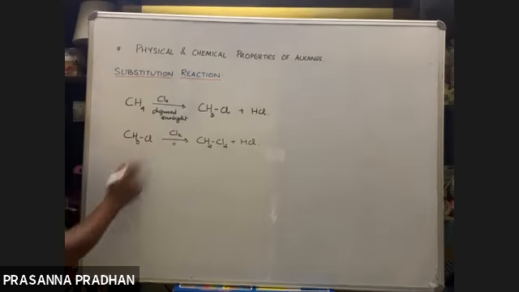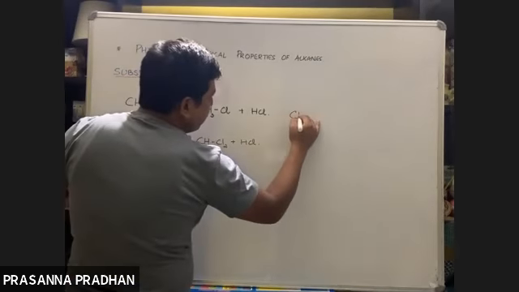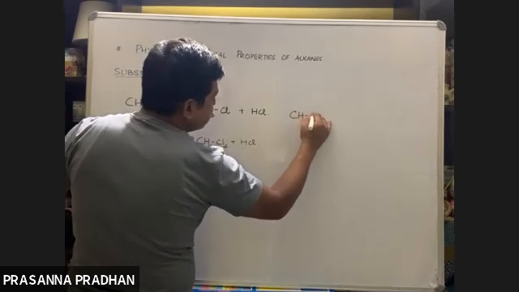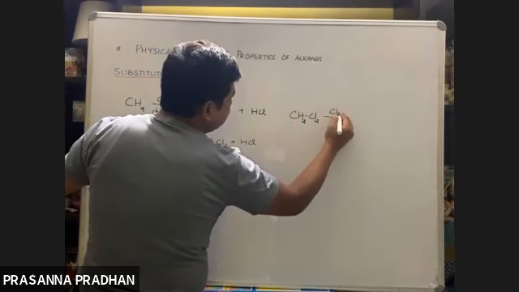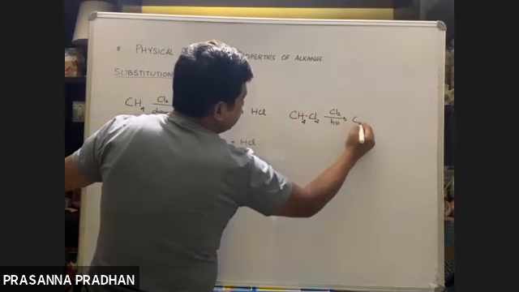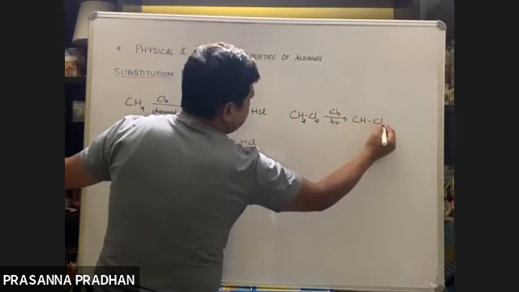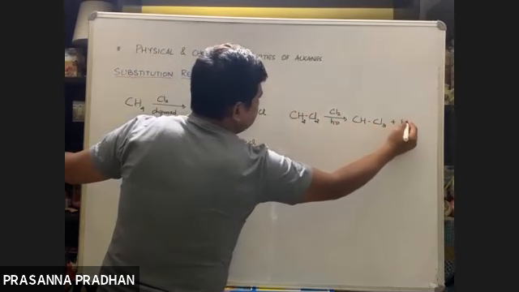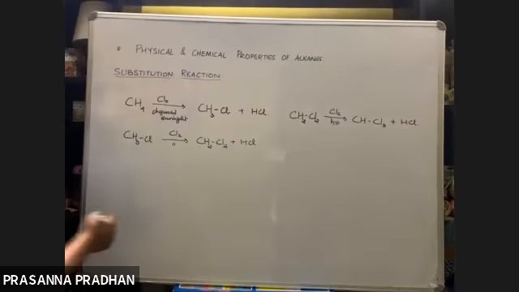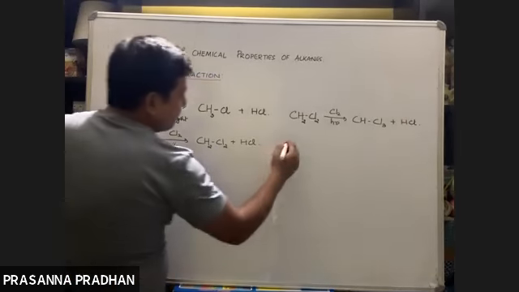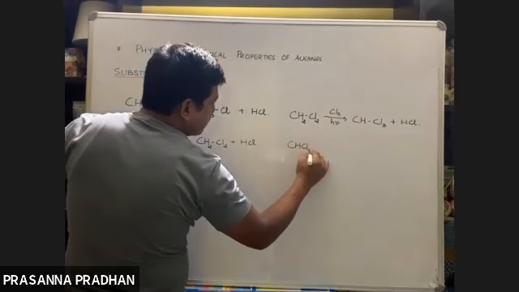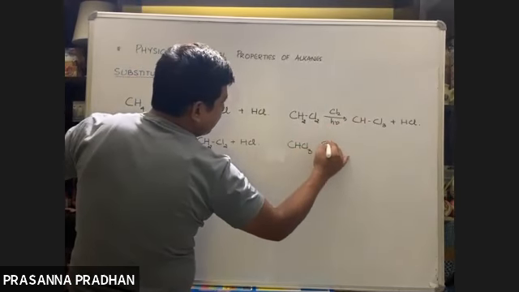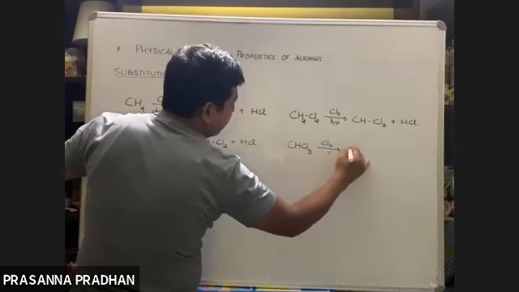Again, the reaction does not stop here. So we have 2 more hydrogens which can get substituted. CH2Cl2 again reacts with chlorine in the presence of light. So one more hydrogen gets substituted by chlorine plus HCl. Fine. So until all the hydrogen atoms are substituted, the reaction will go on.